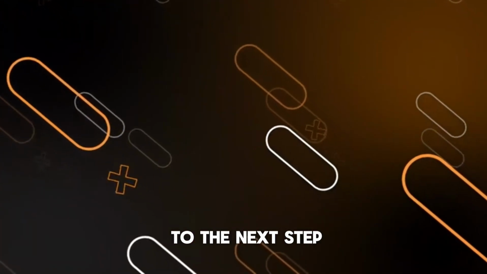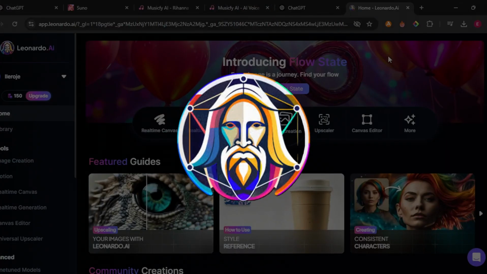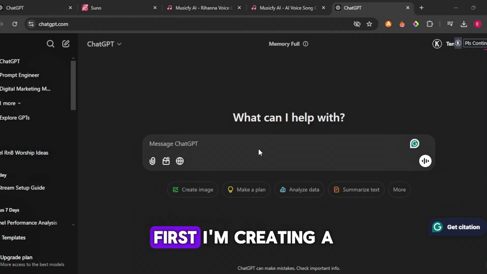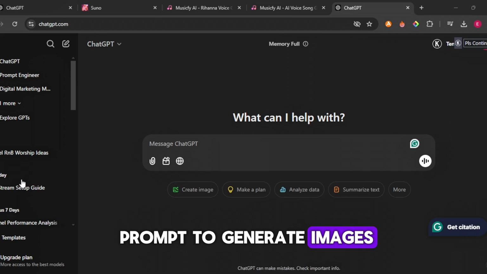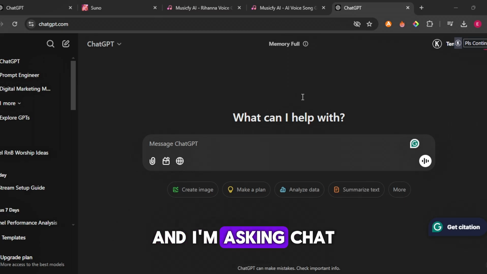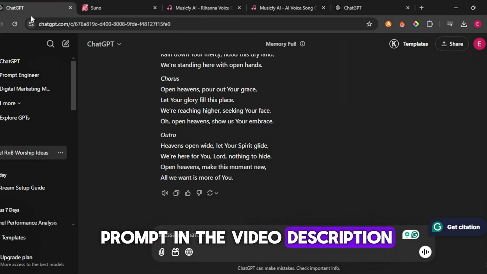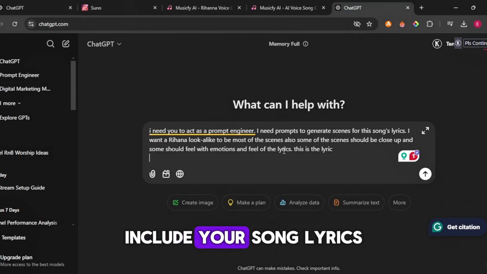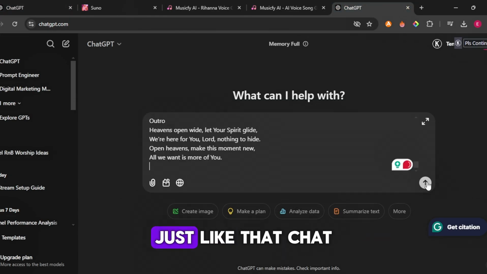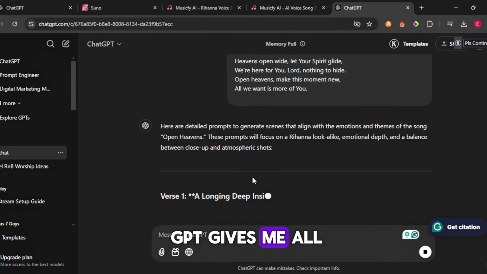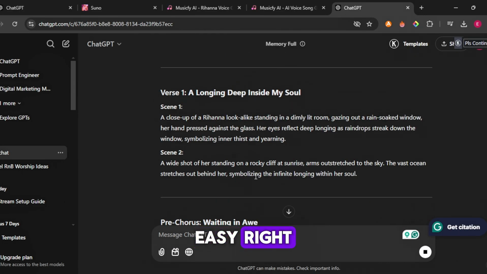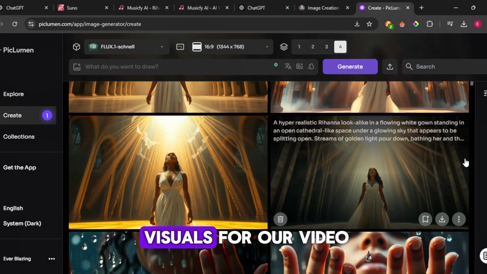Now let's move on to the next step, generating visuals with Leonardo AI and Piclumen. First, I'm creating a prompt to generate images for each scene in my song, and I'm asking ChatGPT to handle that for me. Just copy the visual prompt in the video description and paste it. Include your song lyrics and click on Enter. Just like that, ChatGPT gives me all the prompts. Easy, right? Now let's create stunning visuals for our video.